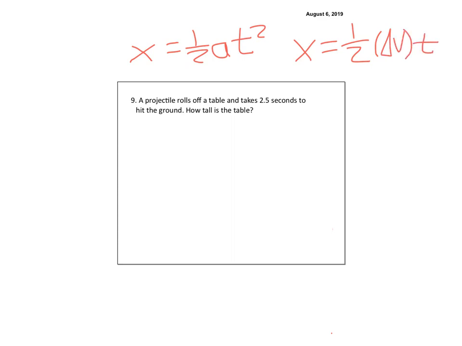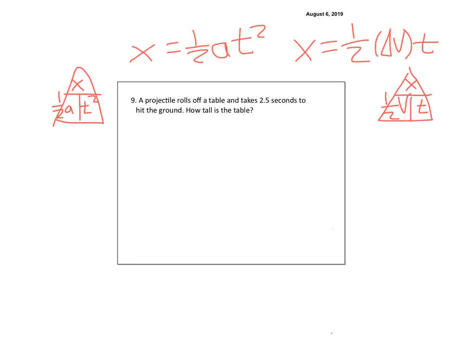times t. If we're doing it as a triangle, then it would be like this, and we would have x is equal to 1/2 a t squared, and over here this triangle would be x equals 1/2 vt. Remembering that technically it's a delta v, all right? But most of the time we start at rest, so we can just call it v. Just be aware that it has to start at 0 to make that work. So let's read the problem.